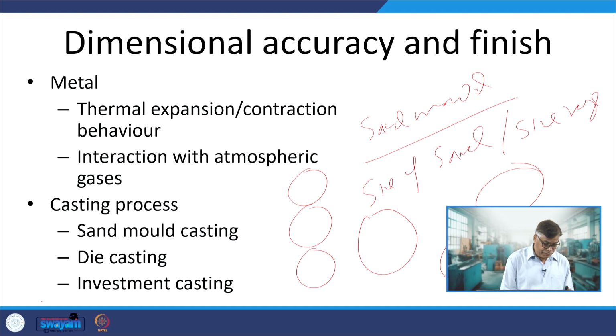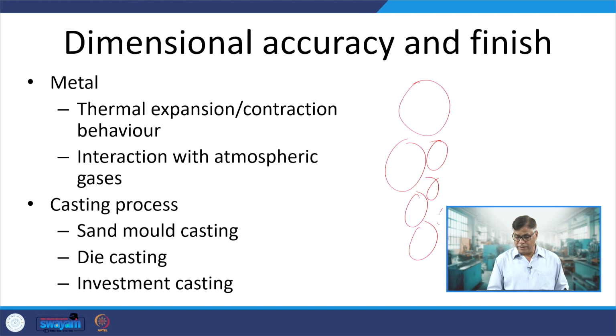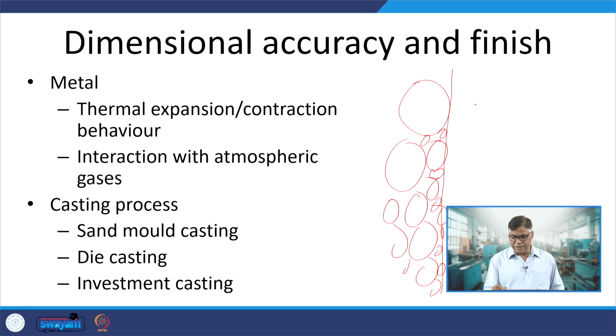Similarly, if we use a very wide range of sand particle sizes, the wide range of particles will fill all these gaps. This allows smoother surfaces of the mold. So the greater the size range of the sand particles, the smoother the mold surface, and that in turn helps to produce a smoother casting.